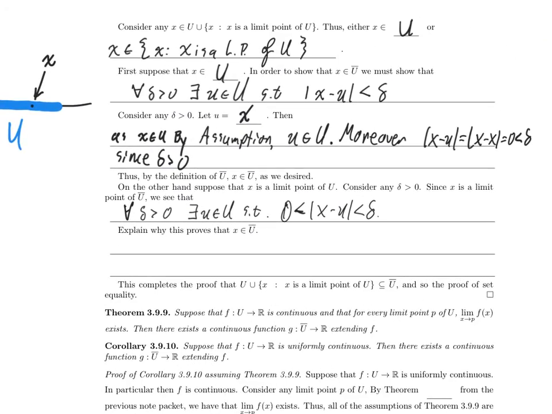Oh wait, I think that means we're just done, right? I just don't care about that 0. I know that, but I don't care about it. So let's see, since 0 is less than the absolute value of x minus u is less than delta, we have the absolute value of x minus u is less than delta.